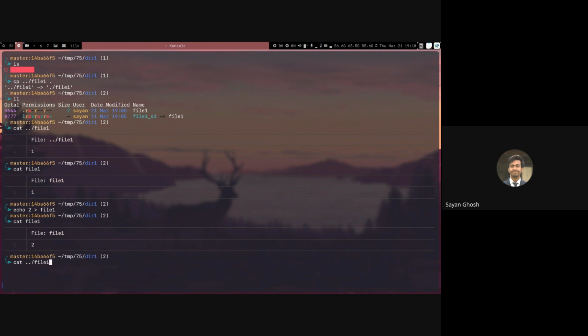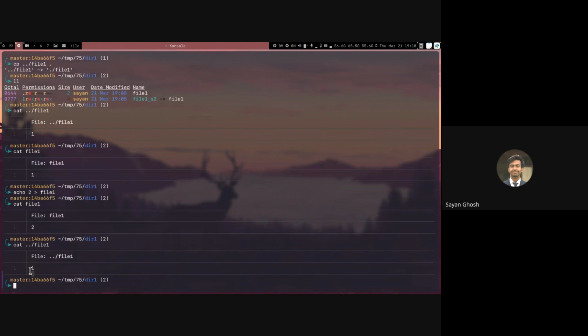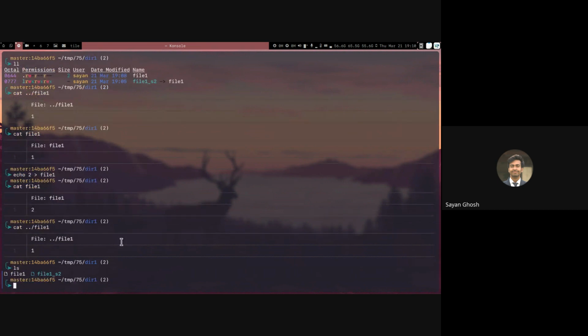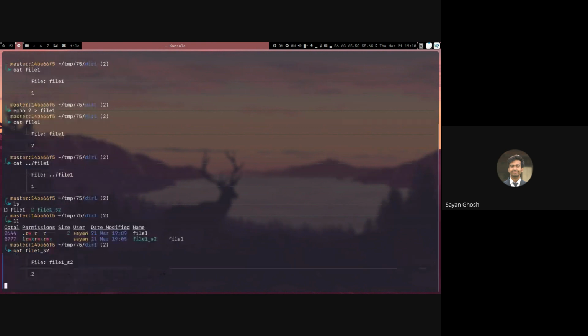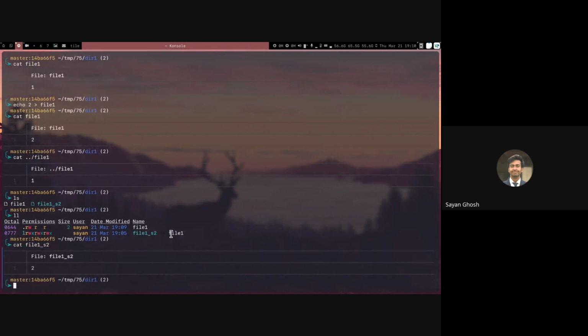So if I see the file1 in the parent directory, that still has the value 1. Now in this directory, we also have this link, file1_s2. This link points to this file, file1. Because this file's value has been changed from 1 to 2, if I do cat file1_s2, this will also say 2, because this is linked to this file inside the folder and not the file outside the folder. So hopefully this is clear.